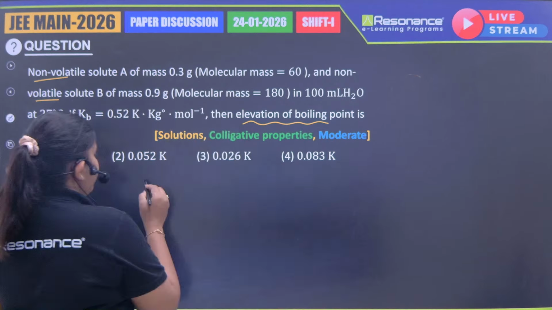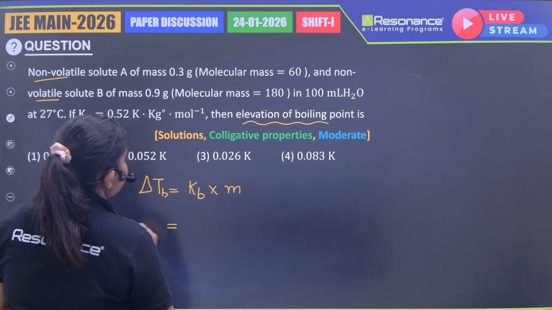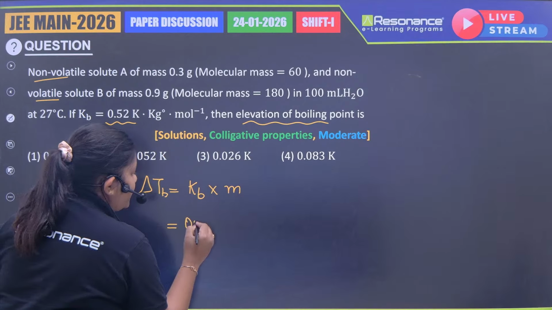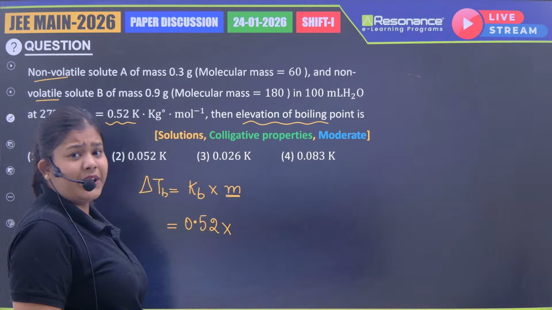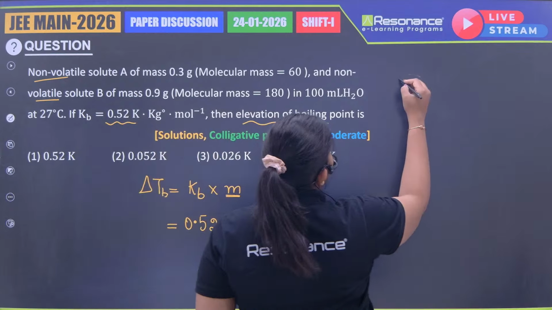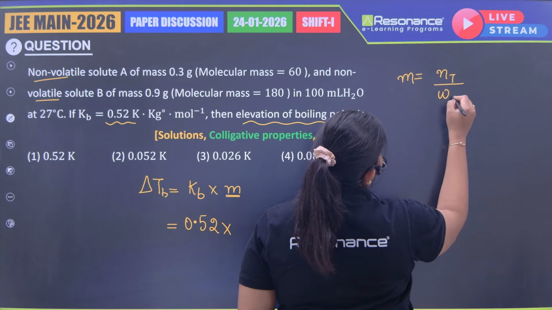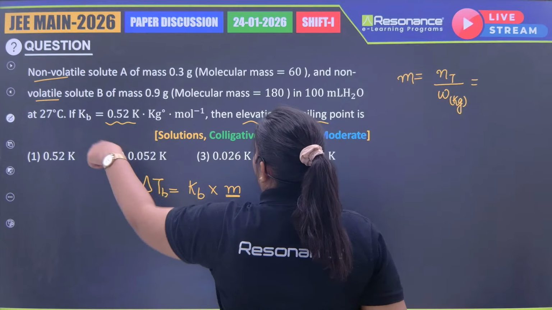Delta Tb is equal to Kb into m. Kb is given to me directly as 0.52. So I have to do a little working to find the value of molality. What is molality? Total moles divided by weight of solvent in kg. So what is the solvent?